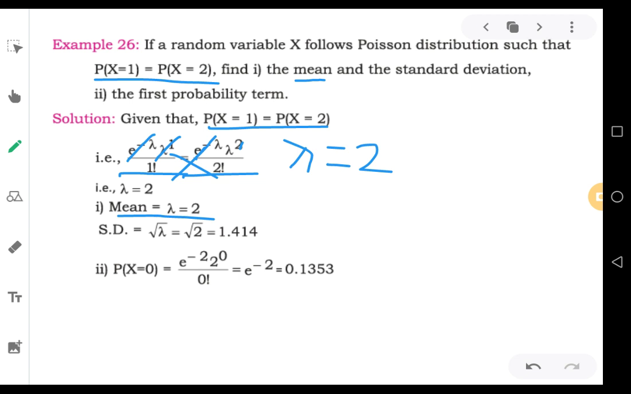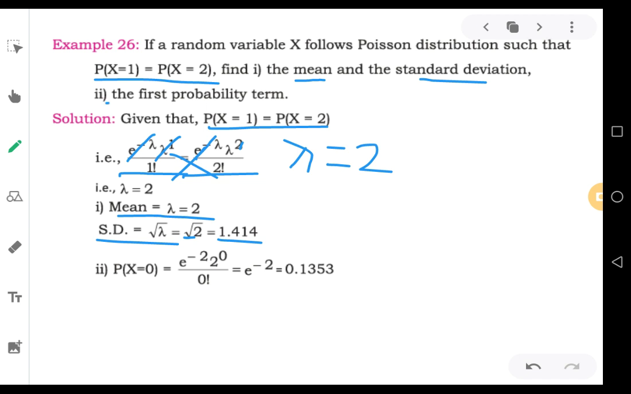Now, they are also asking us to calculate the standard deviation. The formula for standard deviation is square root of lambda. That means square root of 2. So, if you take the square root of 2, it will be 1.414. That is the standard deviation. So, we got the mean and the standard deviation of this.